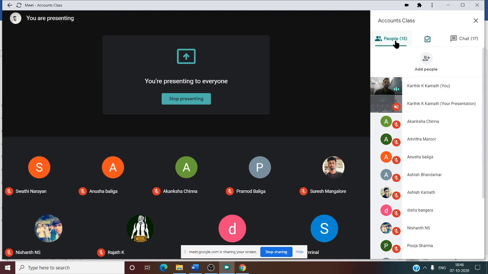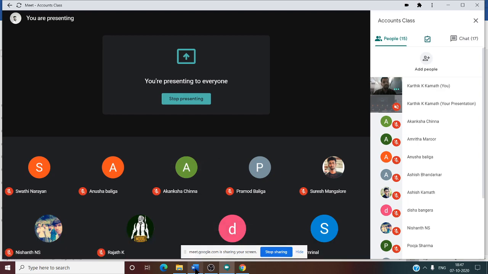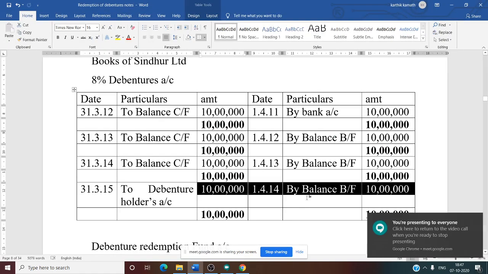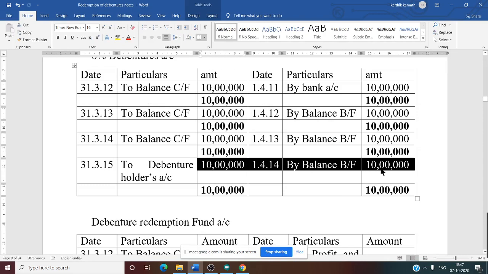31/3/2015. So last year is nothing but your financial year itself, because the company issued debenture on 1st of April, right? So last year starts from 1st April 2014 to 31/3/2015. That is why in the last year opening balance, see this, by balance brought forward is 10 lakh.